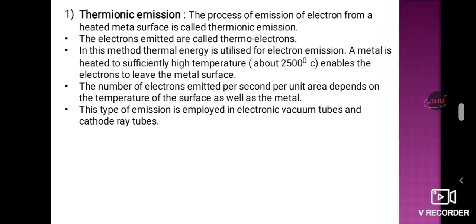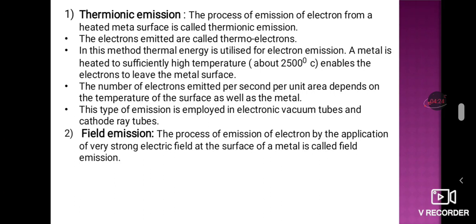This type of emission is employed in electronic vacuum tubes and cathode ray tubes. So it is useful in vacuum tubes as well as cathode ray tubes. So this is regarding thermionic emission. Next we come to the second one, that is field emission.